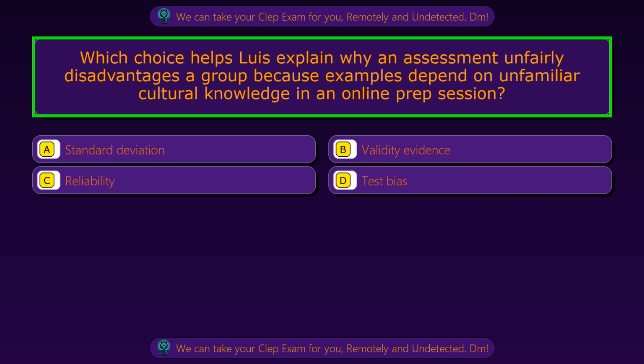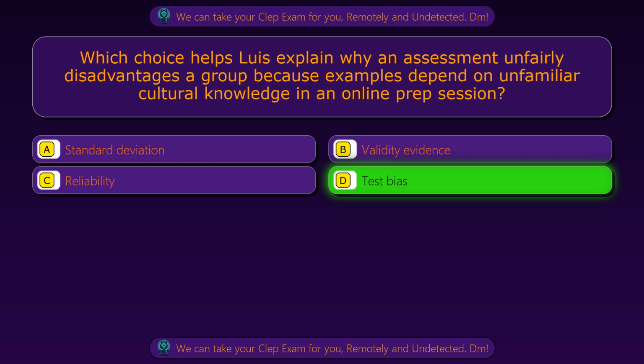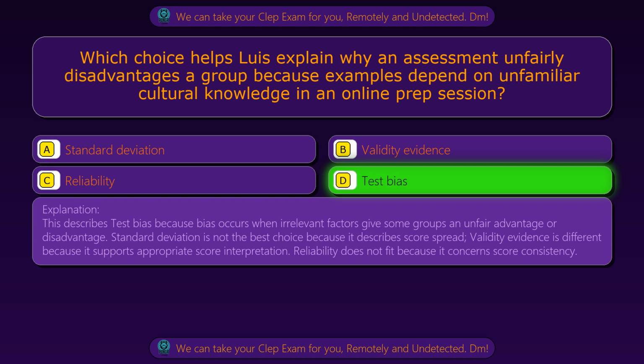Question 70. Which choice helps Luis explain why an assessment unfairly disadvantages a group because examples depend on unfamiliar cultural knowledge in an online prep session? Option A, standard deviation. Option B, validity evidence. Option C, reliability. Option D, test bias. The correct answer is option D, test bias. This describes test bias because bias occurs when irrelevant factors give some groups an unfair advantage or disadvantage.